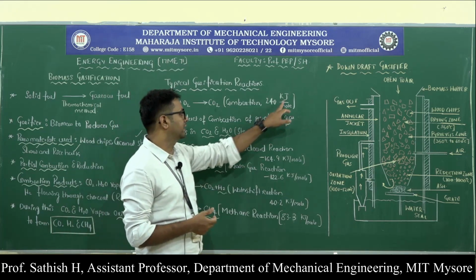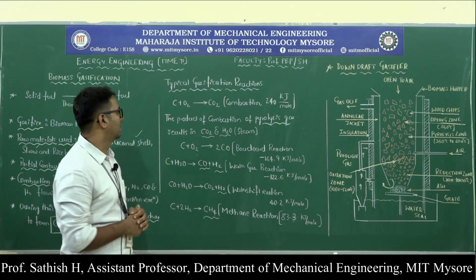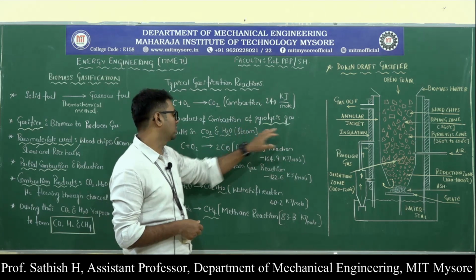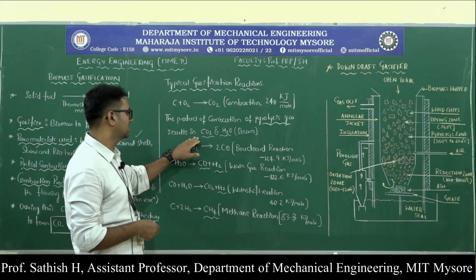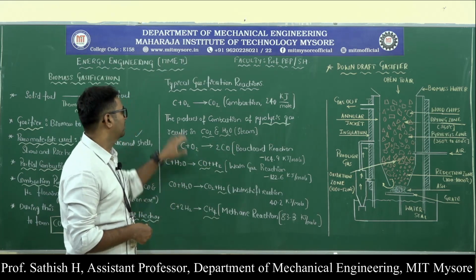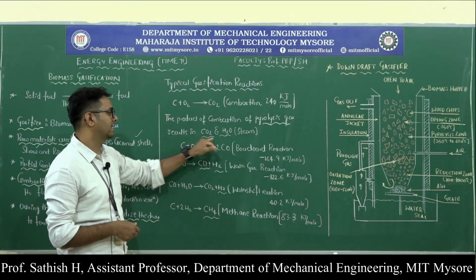Here, 240 kilojoules per mole of energy is obtained. The product of combustion of pyrolysis gases results in carbon dioxide and water.